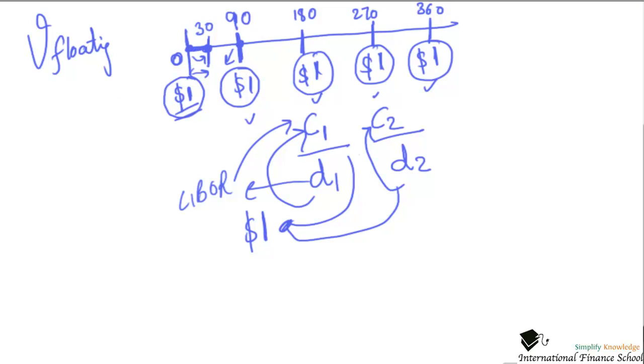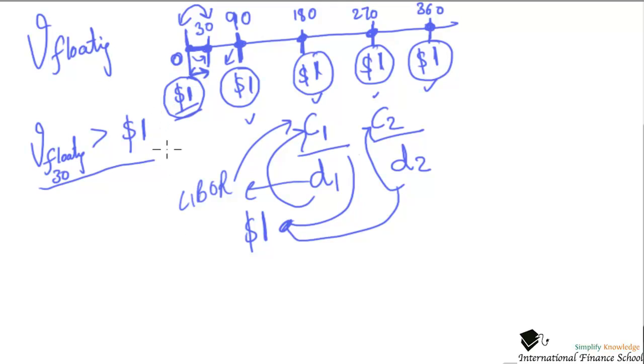Hence the value of the floating bond in the middle of the timeline before the settlement date, for example on the 30th day, has to be greater than $1 because of the accrued interest of 30 days, which will make its value a little greater than $1. But at 90 it will be pulled to par, 180 pulled to par, pulled to par, pulled to par. That's the whole idea here.